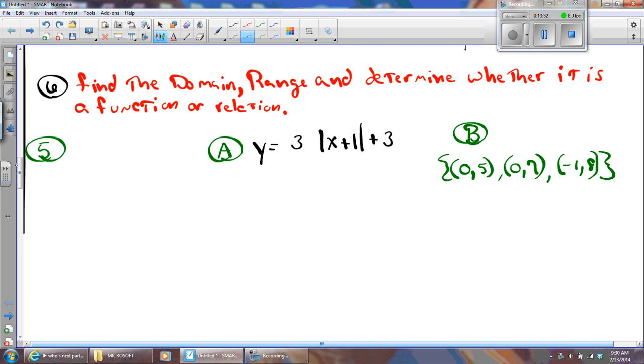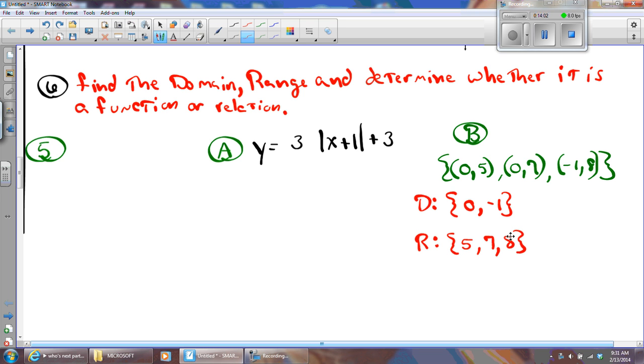Okay. I'm not going to do number 6a, domain and range. I'll leave that to you. I will do B. The domain, in this case, is going to be all the x values, and I don't list them more than once. 0, -1 are all the x values. The range will be all the y values. And remember, we like to write them in ascending order from smallest to greatest.